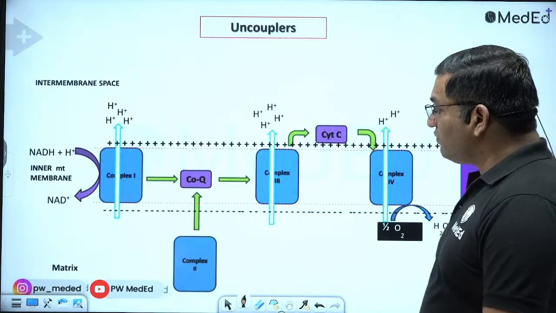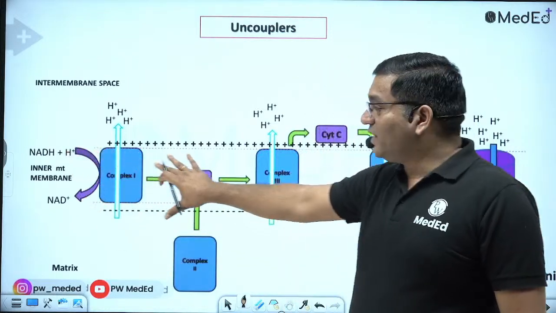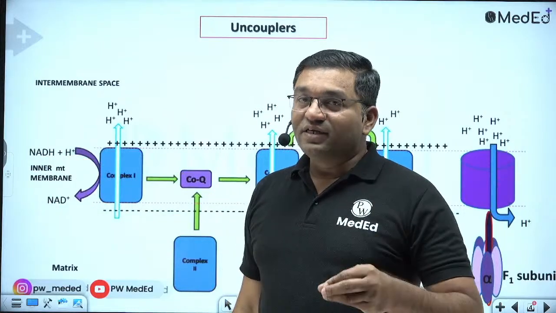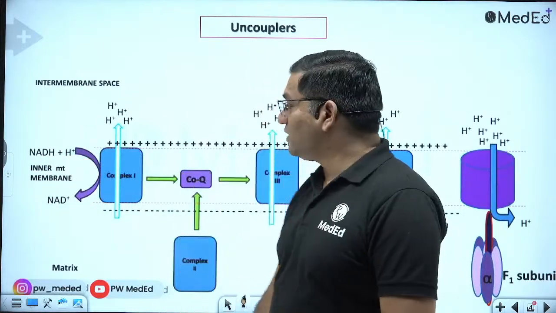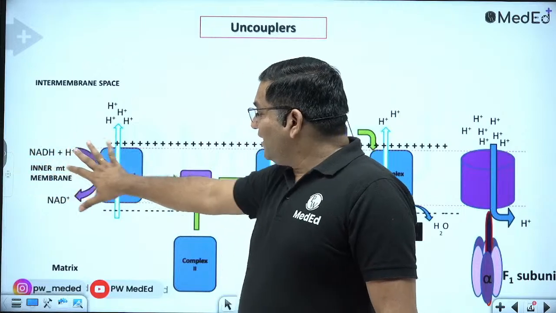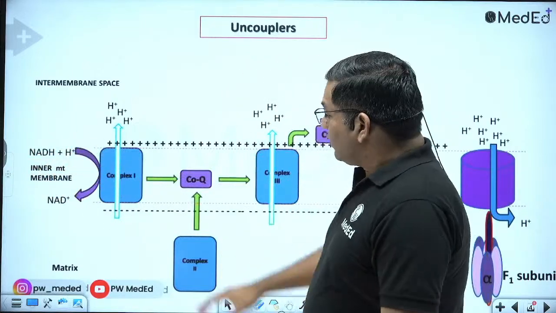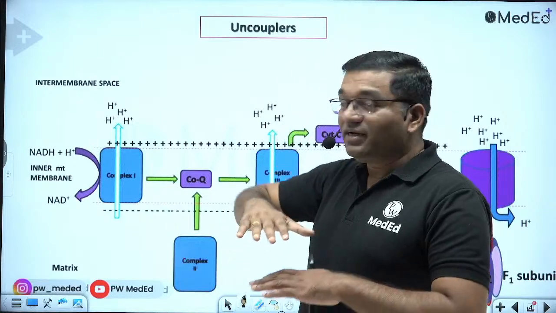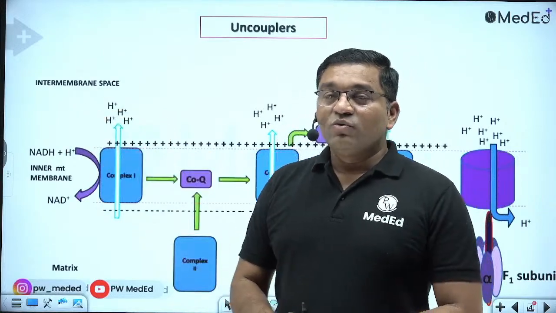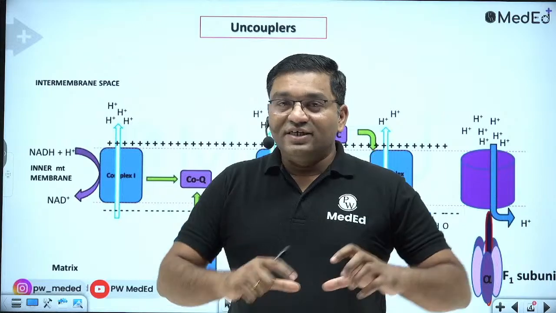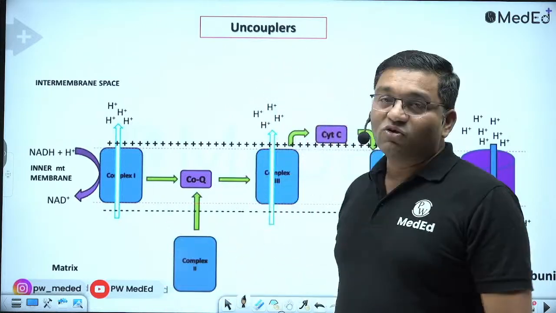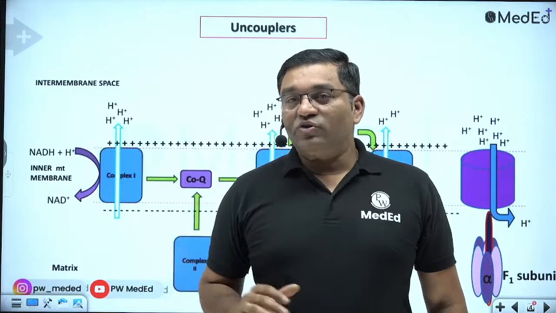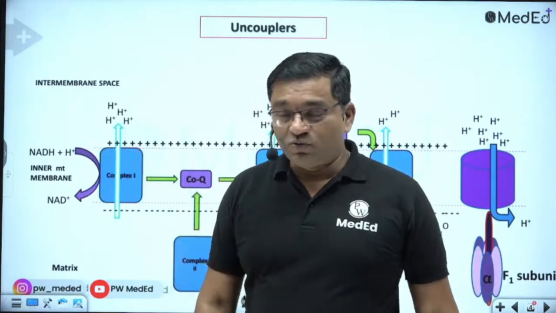Now see, this is the flow of electrons. From the reducing equivalents generated in the various metabolic pathways, there is generation of reducing equivalents and they enter the electron transport chain. The various components and complexes of the electron transport chain are arranged in increasing redox potential. The more negative the redox potential, the greater the tendency to lose electrons; the more positive, the greater the tendency to accept electrons. So it is increasing redox potential, from negative to positive.